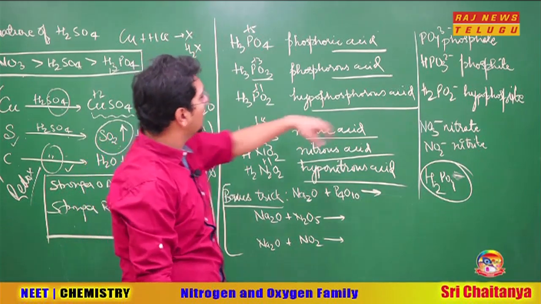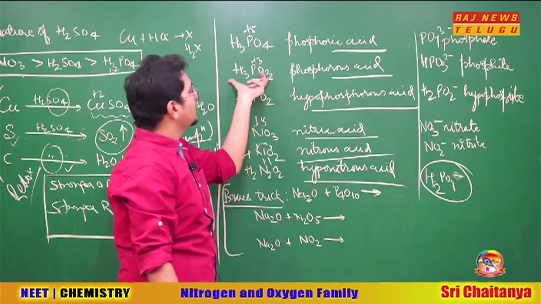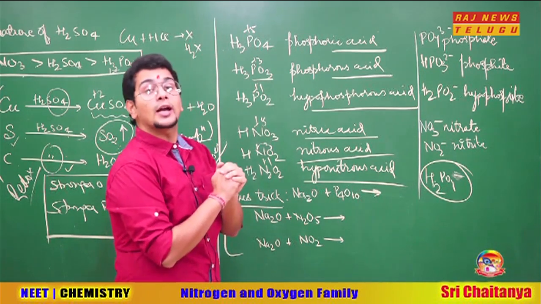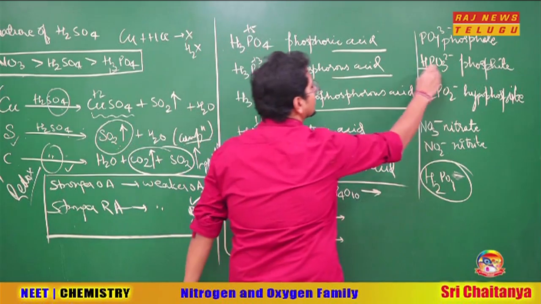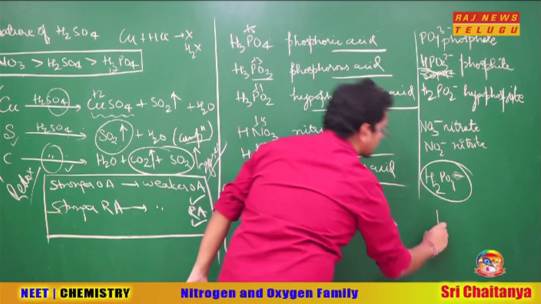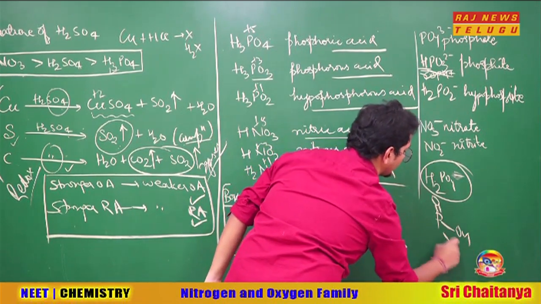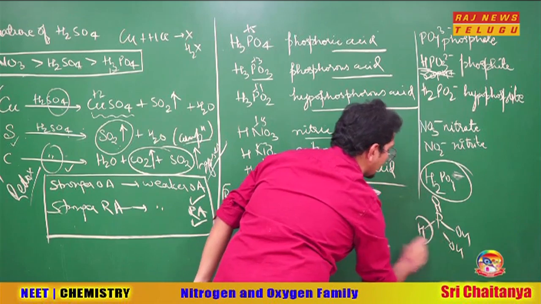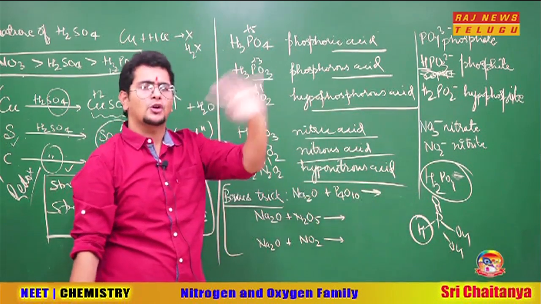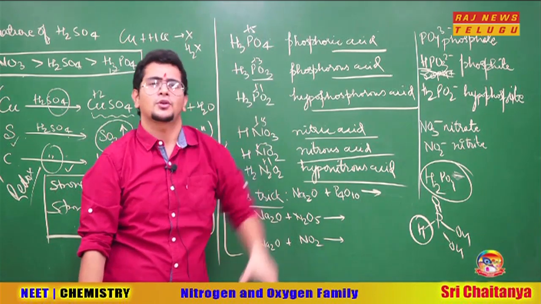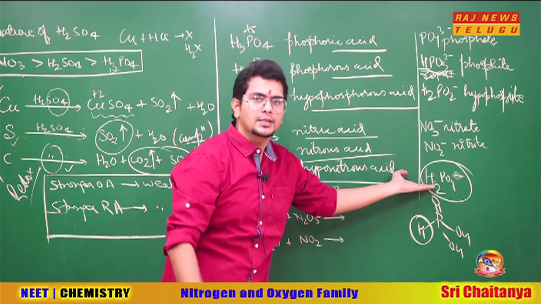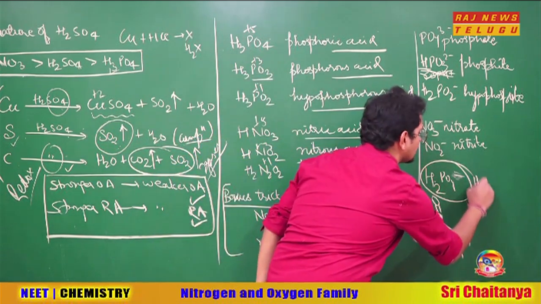Not a big deal. Going ahead, HPO3 2 minus. Sir, can I call it hydrogen phosphate? No. Why? It is phosphite. Sir, why not hydrogen phosphite? Because this is not a replaceable H plus. H3PO3 has a structure like this. So we have to understand the hydrogen you are seeing there is the non-replaceable H plus. For non-replaceable, we don't mention the word hydrogen in their name. Sir, but here you mentioned it, because here both the H plus are replaceable. For phosphoric acid, all the H plus are replaceable.